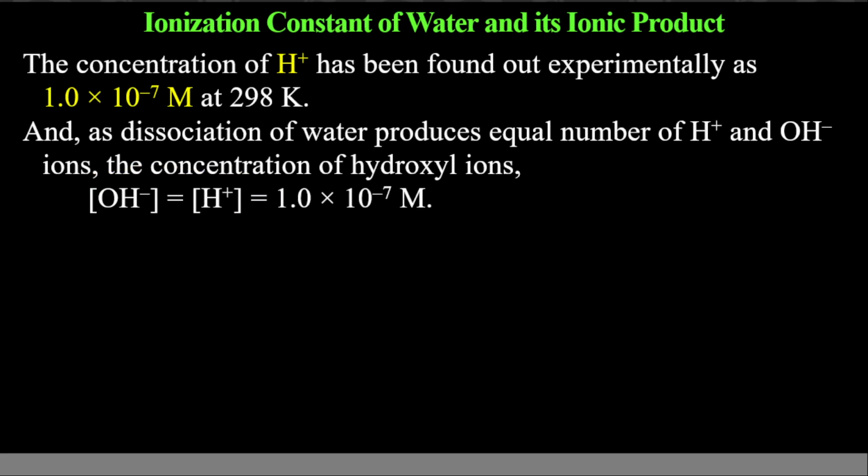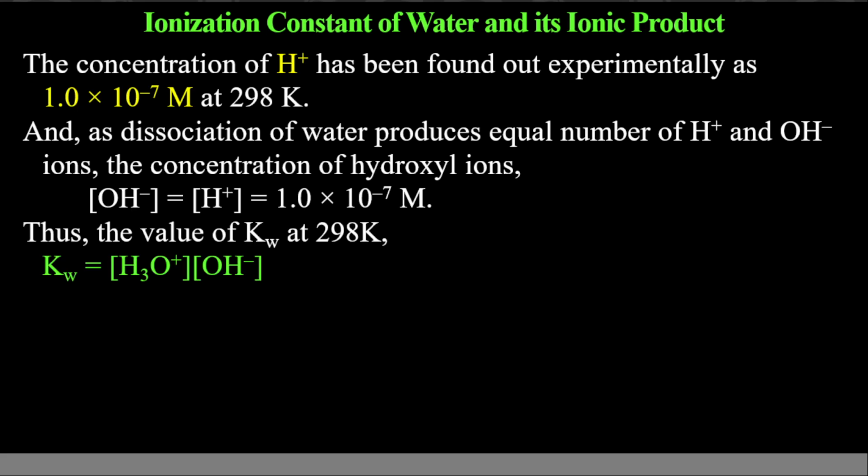Now you substitute this value in the previous formula we found, Kw. Kw is the hydronium ion concentration multiplied by the hydroxyl ion concentration, and as I have already told you, this is actually the H plus ion concentration. When you substitute the values, you get the Kw value as 1 into 10 power minus 14, and it will obviously be molarity square, because molarity multiplied by molarity is molarity square.